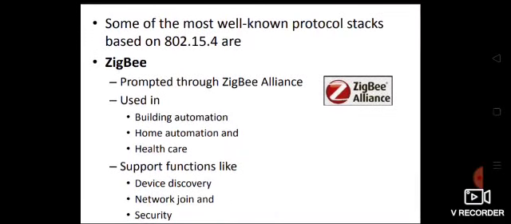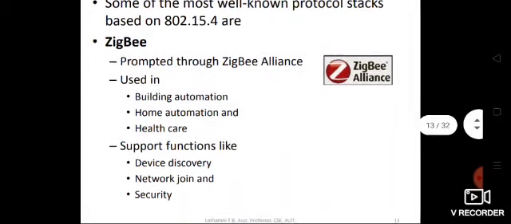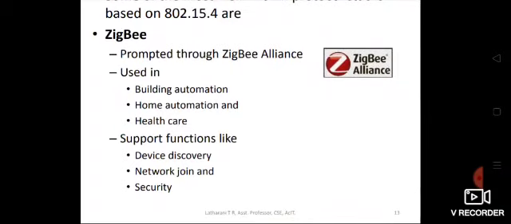Some of the most well-known protocol stacks based on 802.15.4 are, so now we are going to discuss some of the technologies which make use of 802.15.4 IoT access technology, out of which the first one is ZigBee. ZigBee is promoted through the ZigBee Alliance.